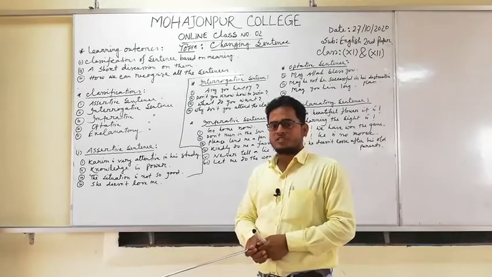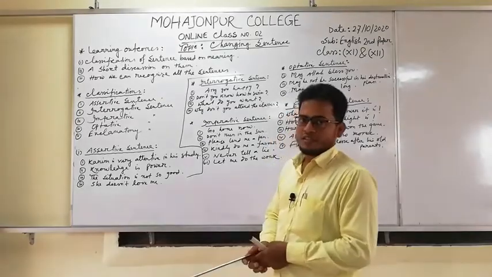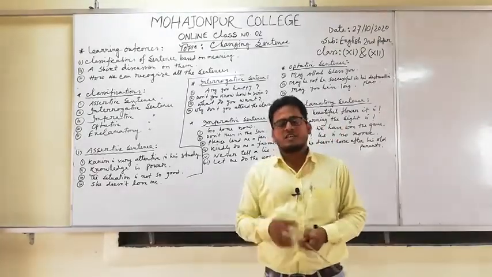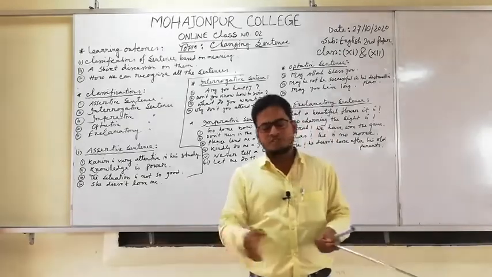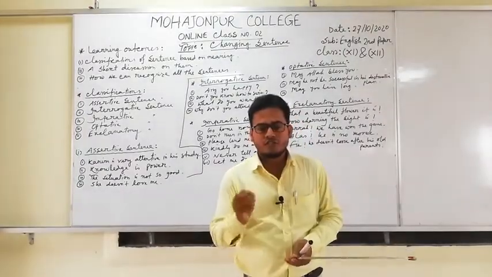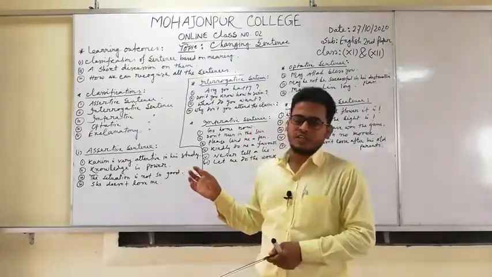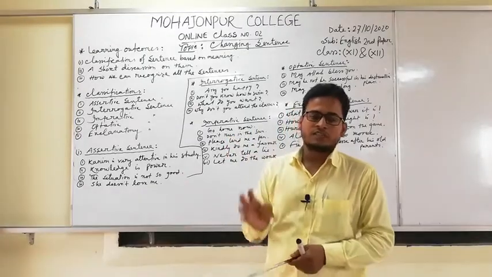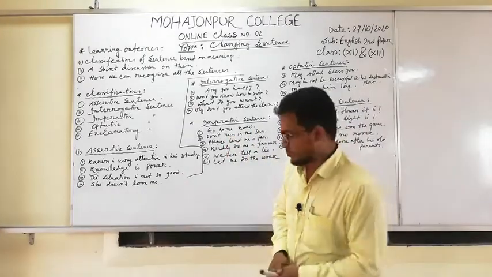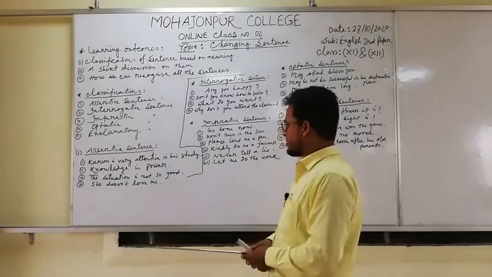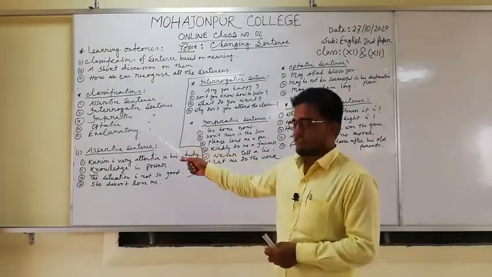So my dear students, just remember it. If there is a subject at the very beginning of the sentence and there is a full stop at the very end of the sentence, that will be called an assertive sentence. Okay. Now, my dear students, the second one is interrogative sentence.